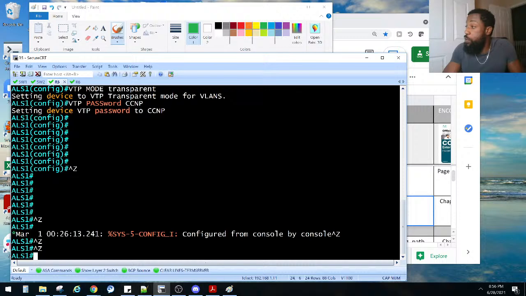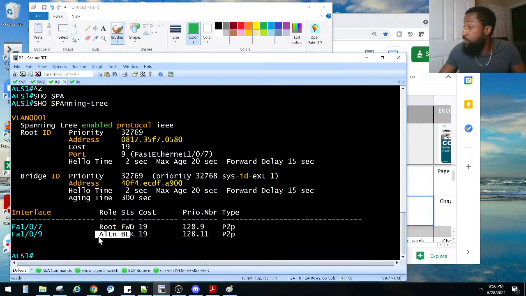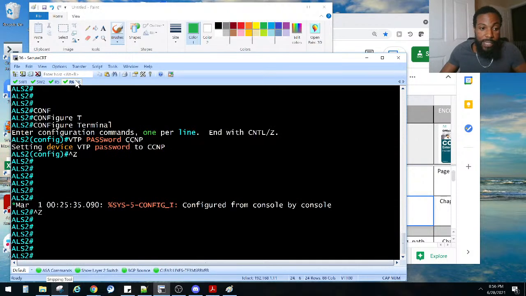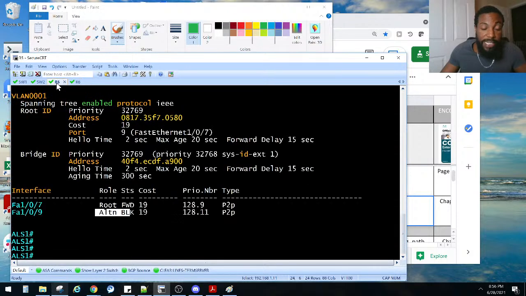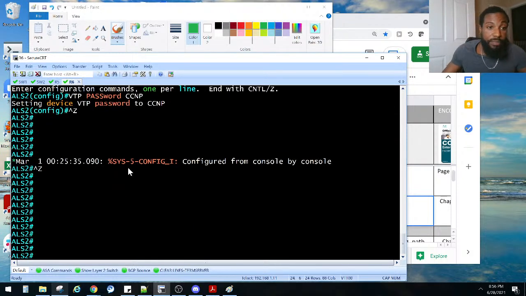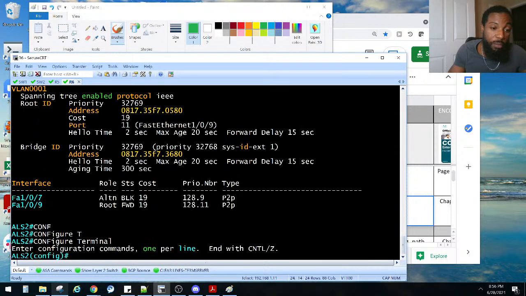It should be, if we do a show span, port number 9 should be blocking. Show span, the one that's blocking is port 9. Yes, so that's ALS2. Oh, I made him ALS1 in here. So that's ALS2, and that's ALS1. It should be the other way around. ALS1 should have port 7 blocking. So span, that's port 7, so that's blocking. So he needs to be ALS1. Make sure I fix this.